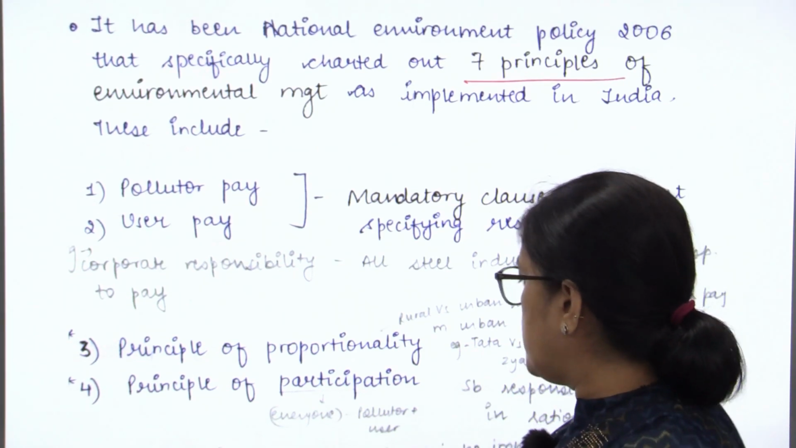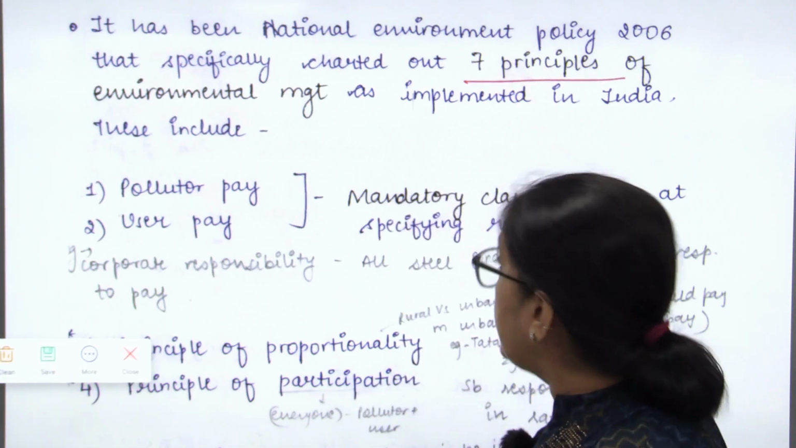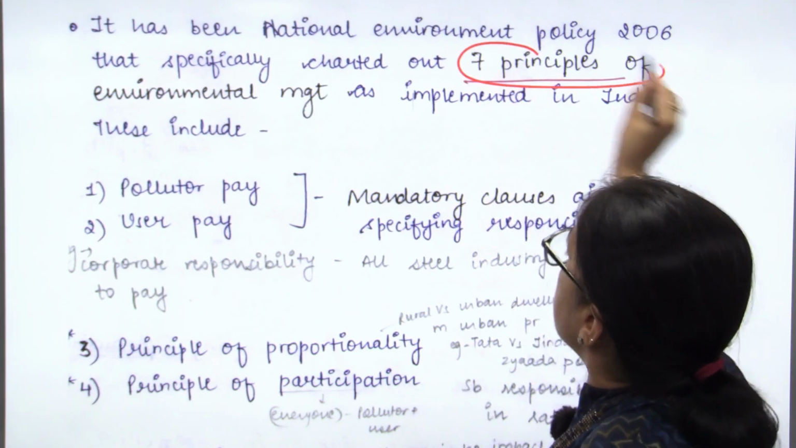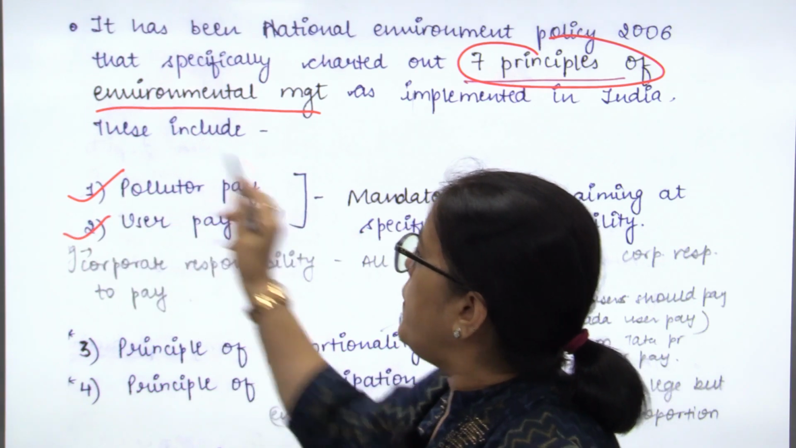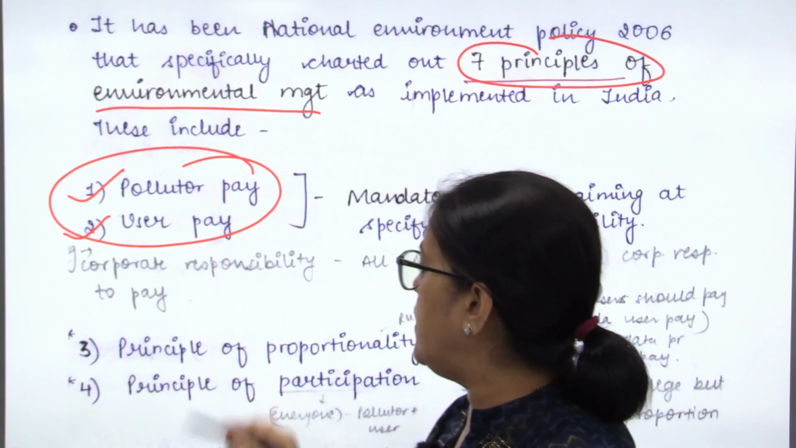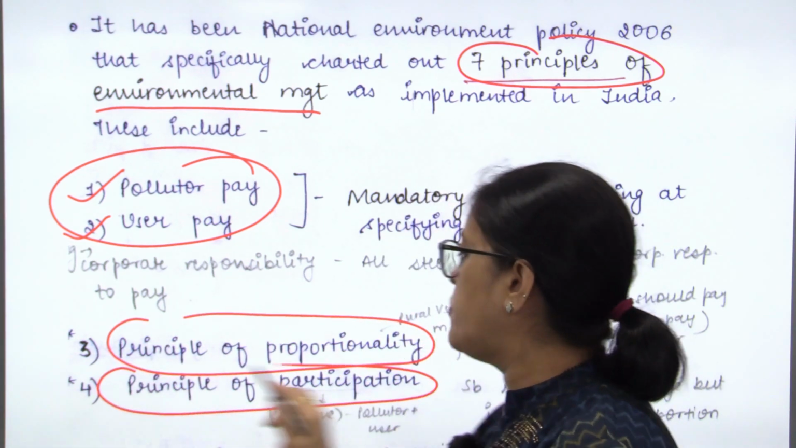There are 7 principles. कुछ गलत नहीं है, आप principles लिखो, इसमें कोई गलती नहीं, लेकिन जो आपका focus of answer है वो principles नहीं है. There are 7 principles of environment management. Polluter pay, user pay principles. In India they are mandatory and in most of the countries it is mandatory. Principle of proportionality and principle of participation.